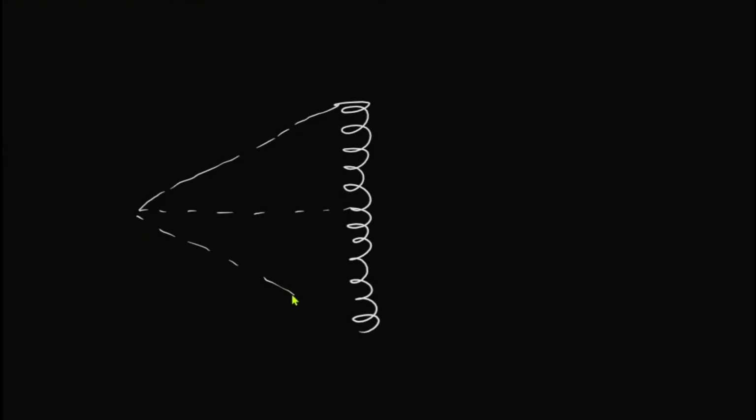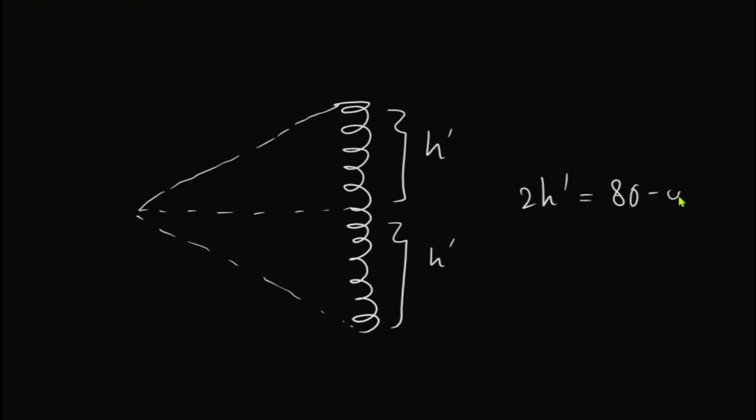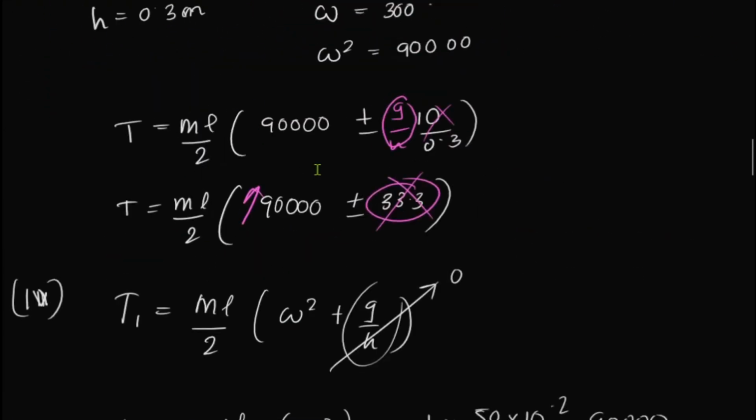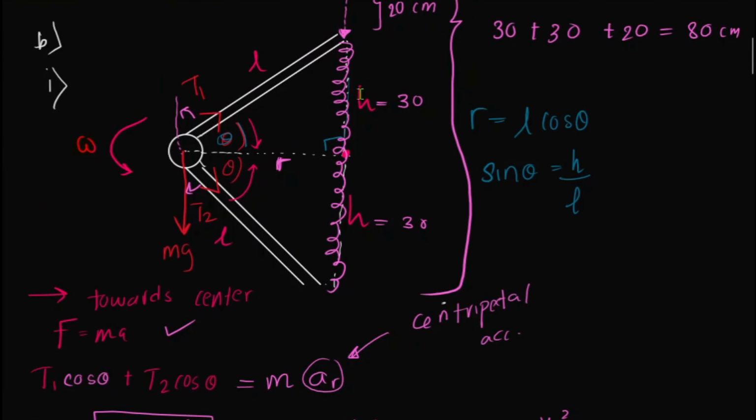So the new height is what? This H dash, right? So 2H dash is equal to what then? 80 minus E. And H means what? H means this height. Let me show you this height.